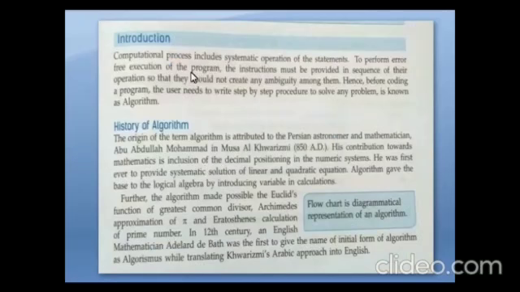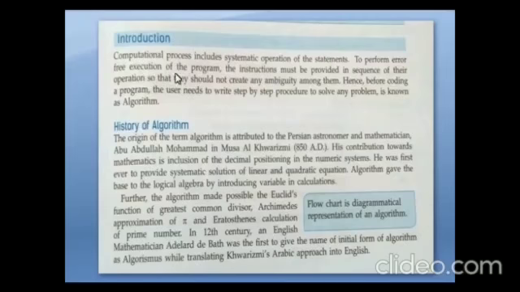So what is called an algorithm? Algorithm is the step-by-step procedure to solve any problem. If we are going to write a program, we have to plan the program first, how to write or how to create that particular program. So for that we have to write the instructions step by step.